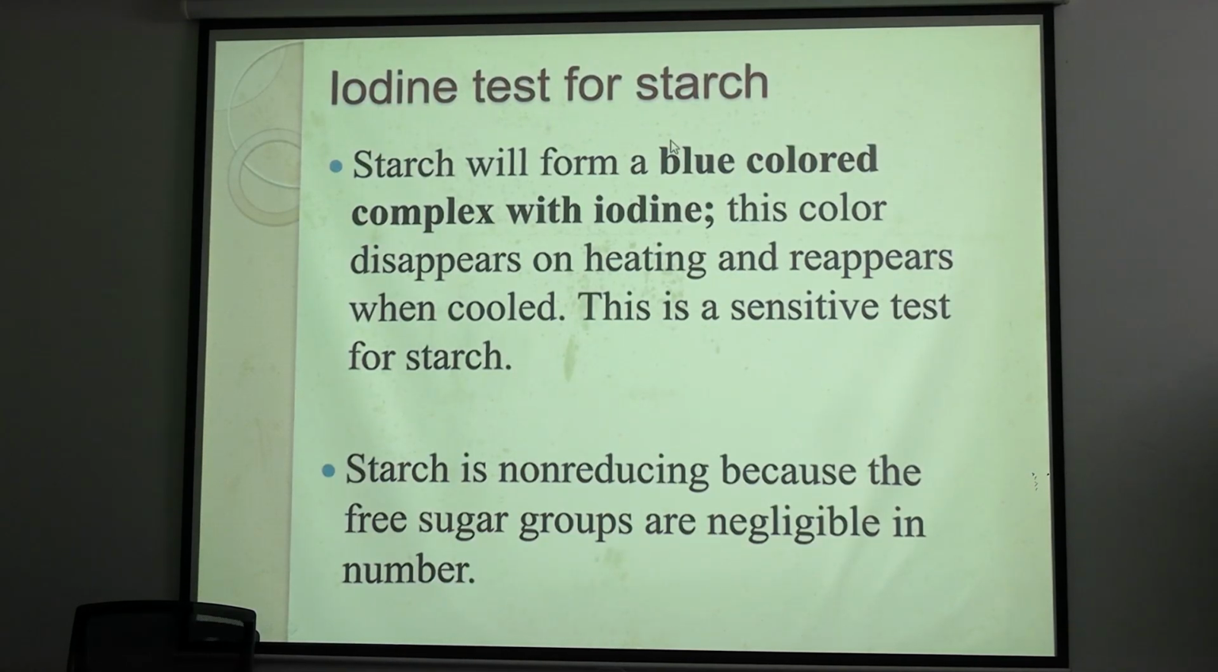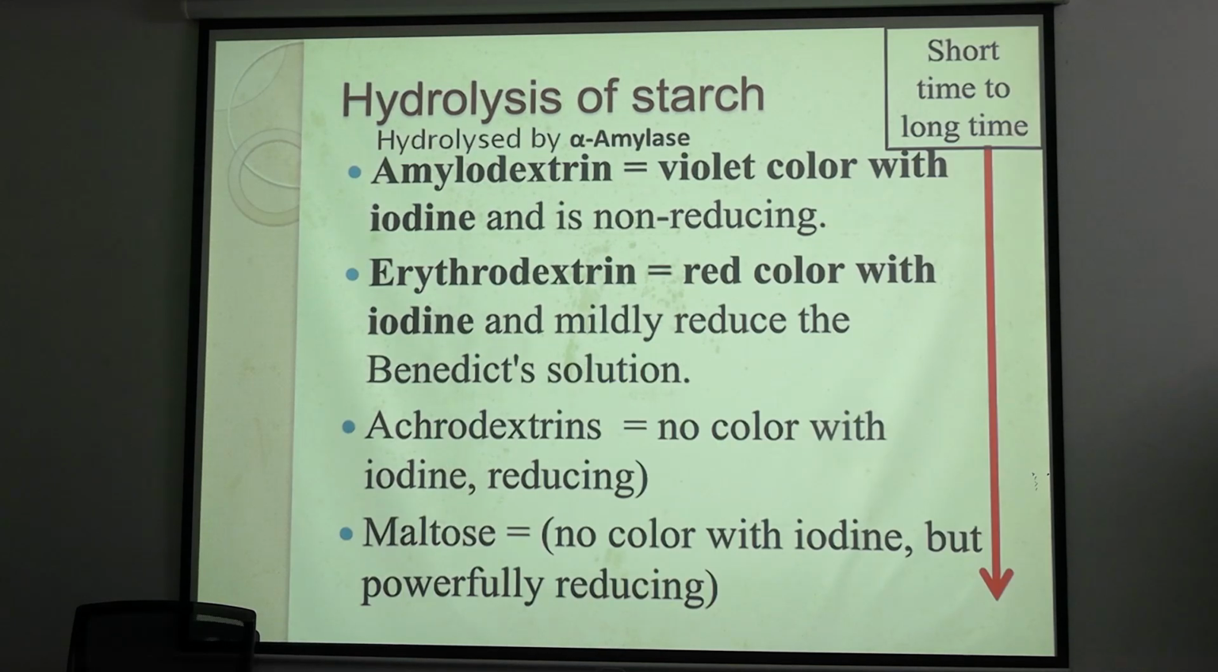Now, why the iodine test is positive for starch? Because amylopectin branches absorb iodine molecules and it gives rise to a dark blue color. Okay. Now, these are the hydrolysis products of starch. Just remember the dextrin term. Okay, different dextrins are the intermediates of starch hydrolysis.